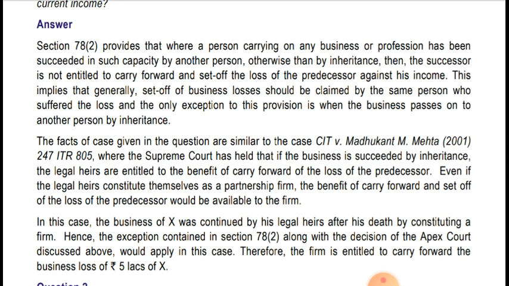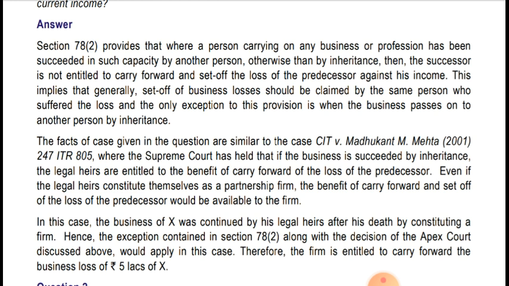So in this case, the business of X was continued by his legal heirs after his death by constituting a firm. Hence the exception contained in section 78(2) along with the decision of the apex court, discussed above, would apply in this case.